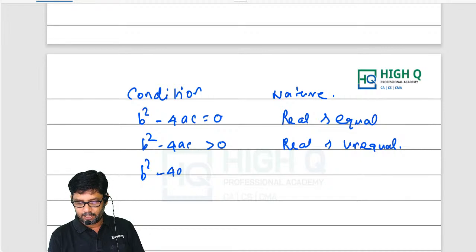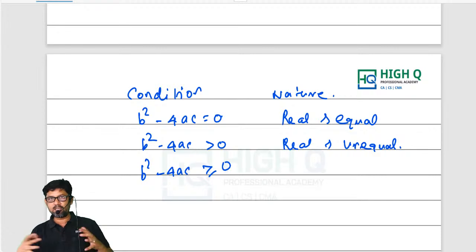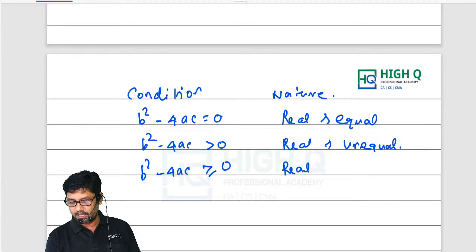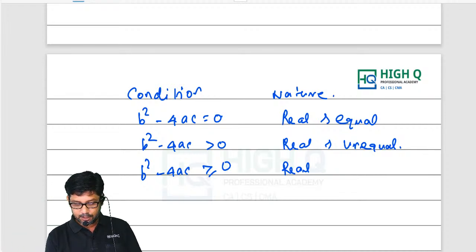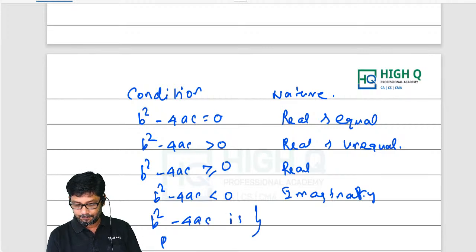b square minus 4ac greater than or equal to 0 is theoretically possible, and then the roots are real only. They can be equal or unequal, because I am not sure whether they are equal or unequal, so it is only real. Then b square minus 4ac less than 0, what is it, my dear? Imaginary roots. Then finally, b square minus 4ac is a perfect square.